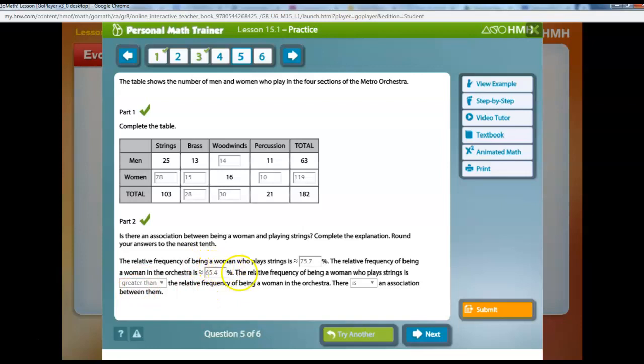65.4, yes. And so now the relative frequency, these two, well, this one is greater than the woman in the orchestra. So I put the relative frequency of being a woman in the orchestra and who plays the strings is greater than this other relative frequency. So therefore, there is an association between them. Okay, and that is the correct answer.